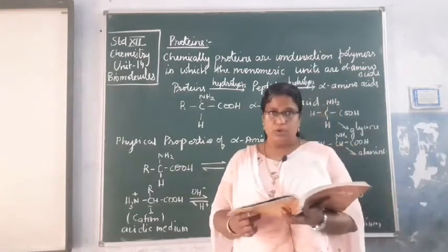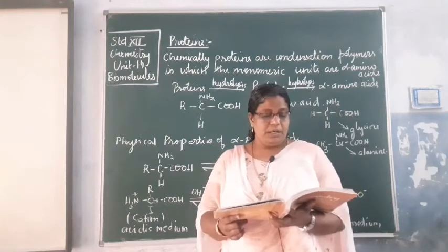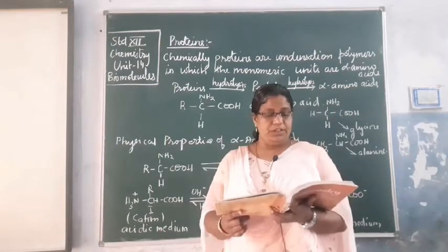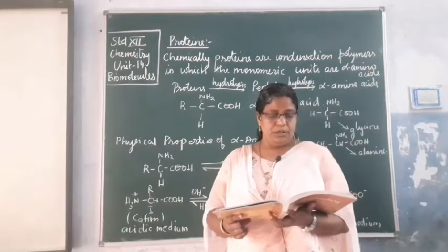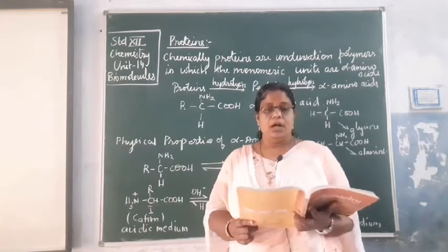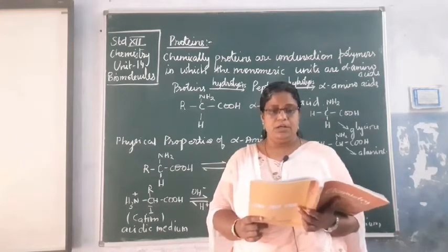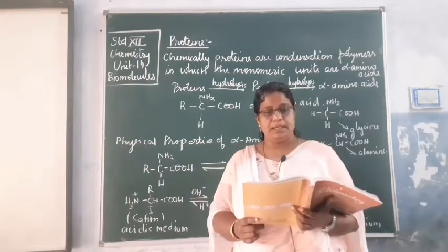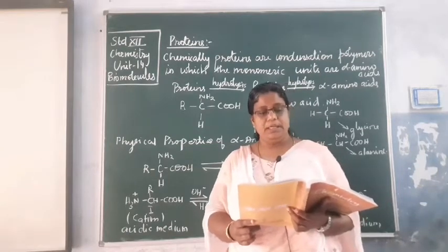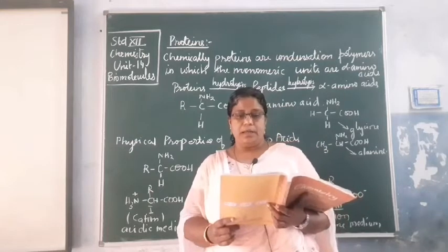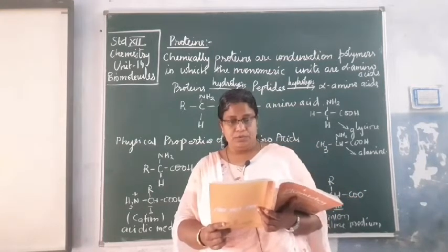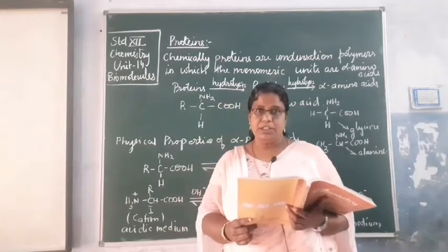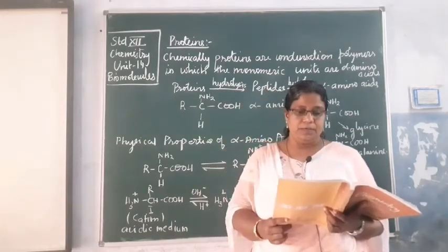Okay? Once more I will go through it. Please check it out. Glycine is neutral in nature. Alanine is neutral. Valine, neutral. Leucine, neutral. Isoleucine, neutral. Arginine, basic. Lysine, basic. Glutamic acid, aspartic acid, both are acidic. Glutamine, neutral. Asparagine, it is acidic in nature.